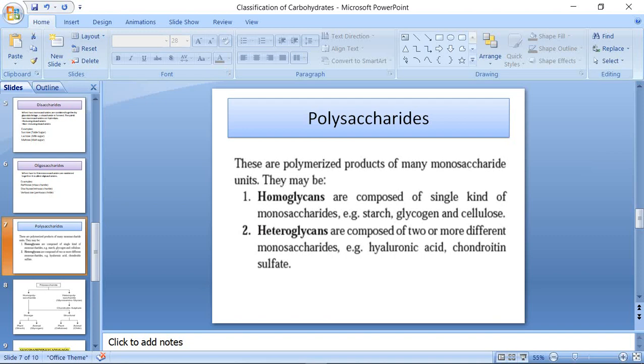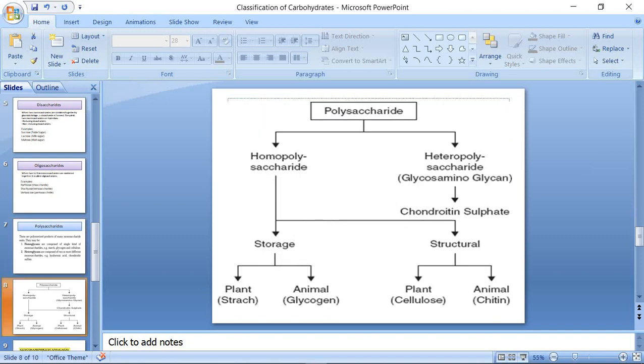For heteropolysaccharide, it will be made up of 2 or more different monosaccharides. Examples will be hyaluronic acid, chondroitin sulfate. Further, homopolysaccharides can be divided as storage homopolysaccharide and structural homopolysaccharide. For storage, it can be again classified as plants and animals.